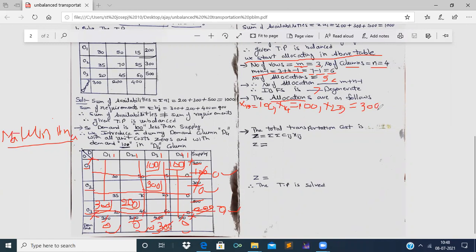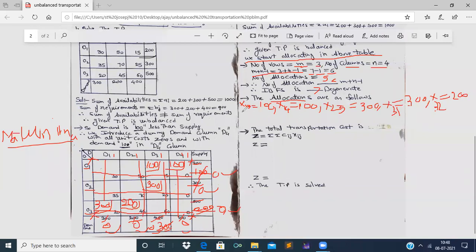Next, see here, third row, first column cell, X31, is also equal to 300. And the last allocation is X32, which is equal to 200.